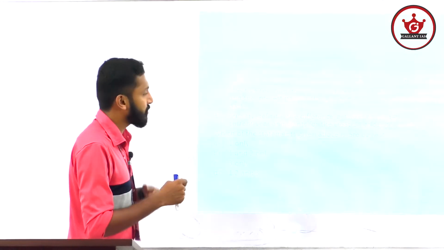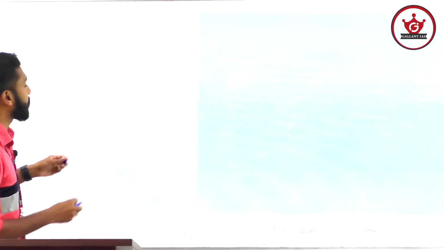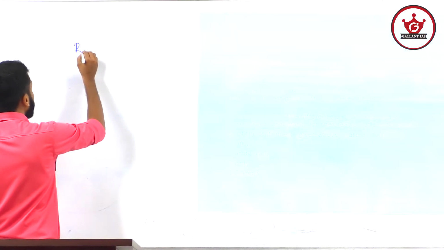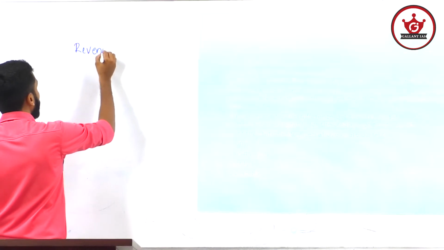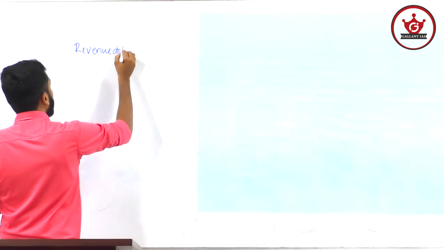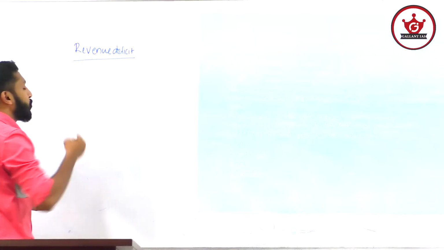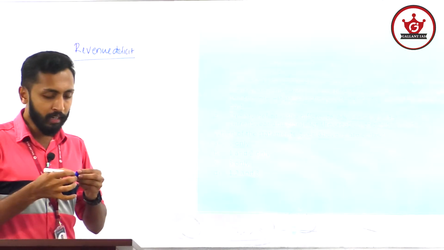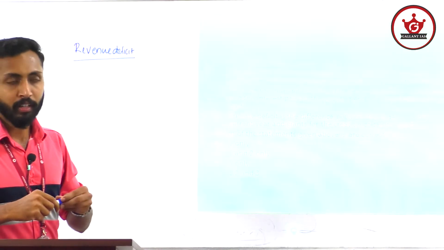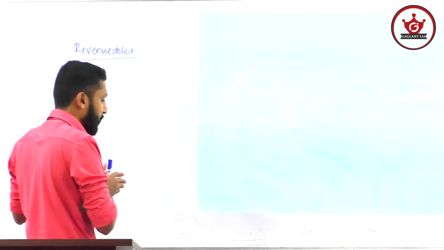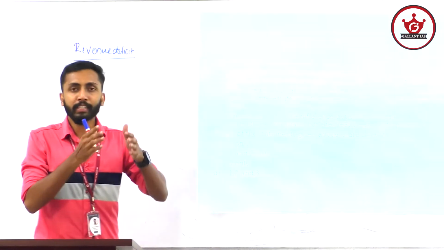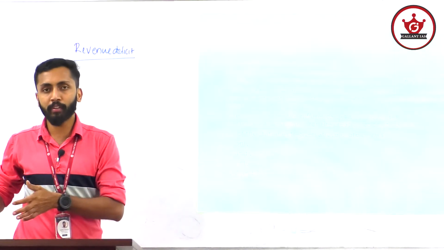Let's look at each deficit. Revenue deficit. What is revenue deficit? Every budget has two parts: one revenue part, another capital part. There is revenue expenditure, revenue receipts, capital expenditure and capital receipts.